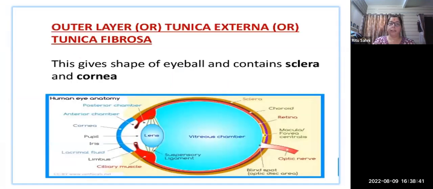And this outer layer gives the shape of the eyeball and contains the sclera and cornea. You can easily see this in this picture also. And as we all know about the eye, this outer layer, the sclera, the white part of the eye, and the cornea play a very major role for our vision.